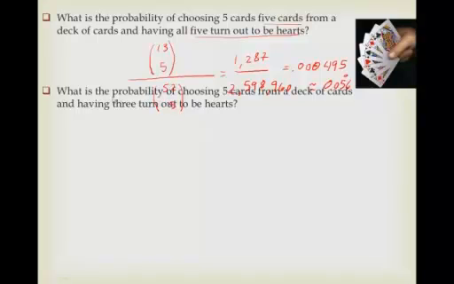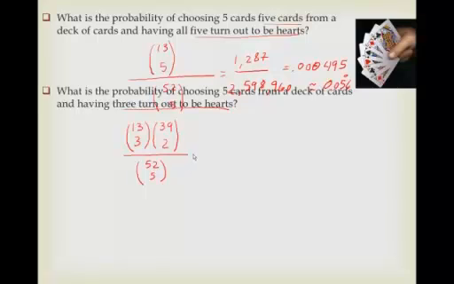So now let's see, what's the probability of choosing 5 cards from a deck of cards and having 3 turn out to be hearts? Well, that's 13 choose 3. Now, what's left? 39 left, and the other 2, we're choosing 2. And then that's based out of the entire deck of cards.